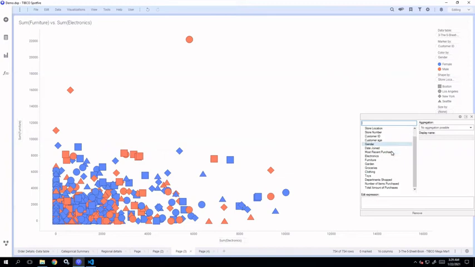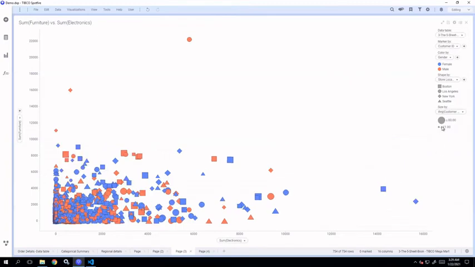Let's say we select customer age. Now any customer who is less than 11 years of age will be smaller than this size, and any customer above 80 will be larger than this particular size. So based on the size, you can guess the age of this particular customer. These are the different variables that you can use to customize the scatter plot.